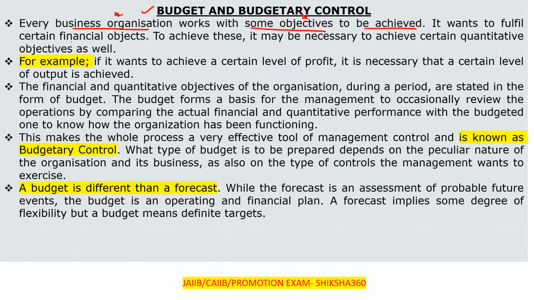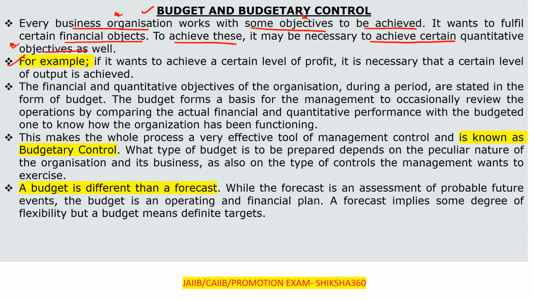It wants to fulfill certain financial objectives. To achieve these, it may be necessary to achieve certain quantitative objectives as well. The main motive is to fulfill certain financial objectives, and to achieve these, it may be necessary to achieve certain quantitative objectives as well.